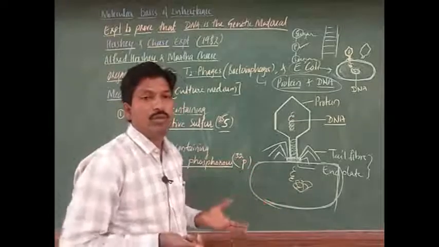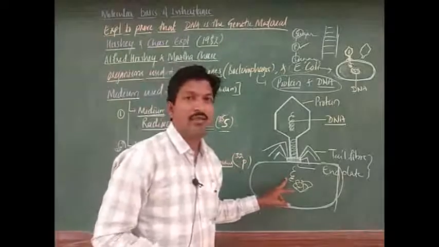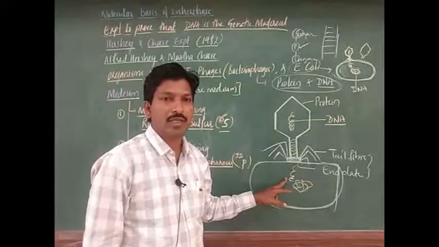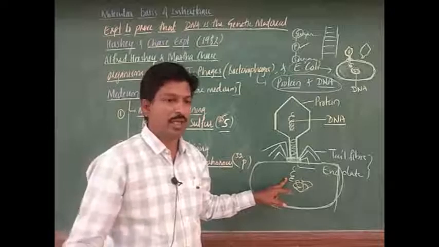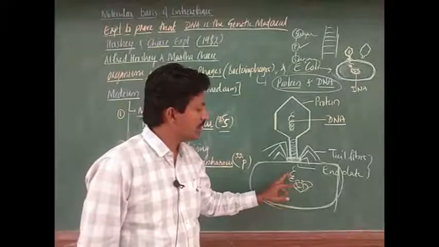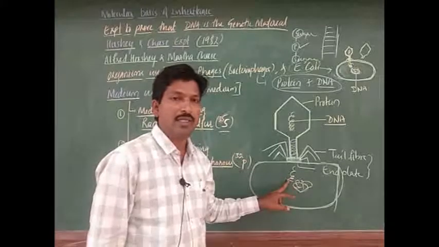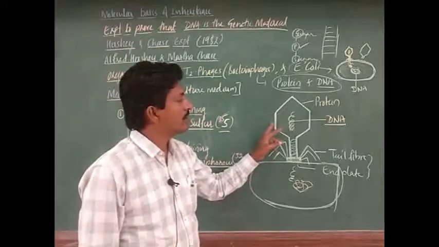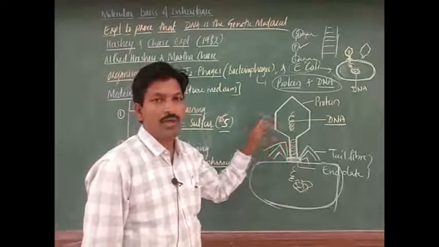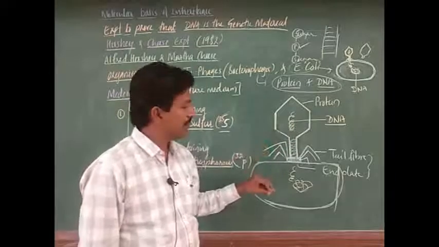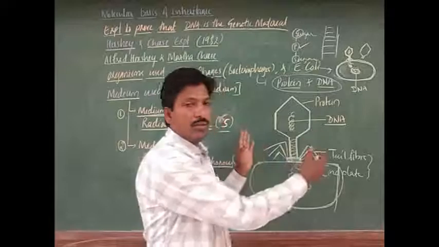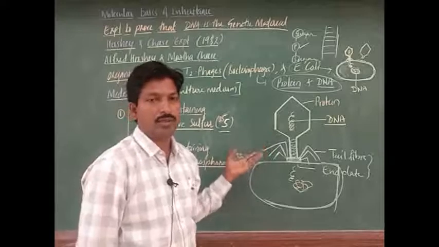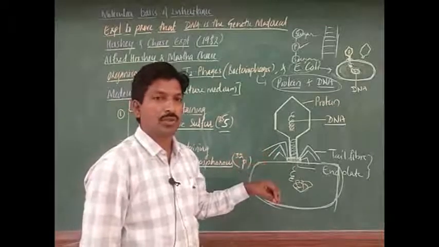It produces more viral DNA. It is able to replicate and produce more. What is the function of DNA? Later we will discuss the details, but now you can understand that this DNA gets multiplied, and it can synthesize the new proteins which are required for the protein coat. The viral proteins are also produced, and finally the cell is ruptured, and the new viruses come out. This is the reproduction of viruses. Viruses are reproduced in the host, not outside the host.